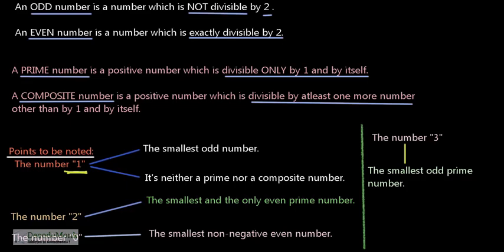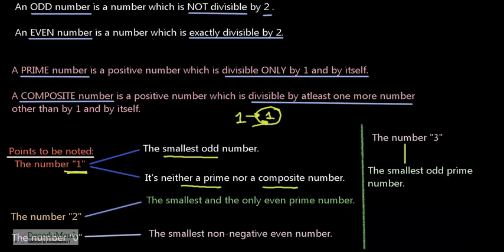It is the smallest odd number. 1 is neither a prime nor a composite number because it does not follow the definition. 1 is divisible by 1 only and no other number. A prime number has exactly two factors, 1 and itself, but 1 has only one factor, that is 1, which is itself also. So it is not categorized as a prime number. So 1 is neither a prime nor a composite number.